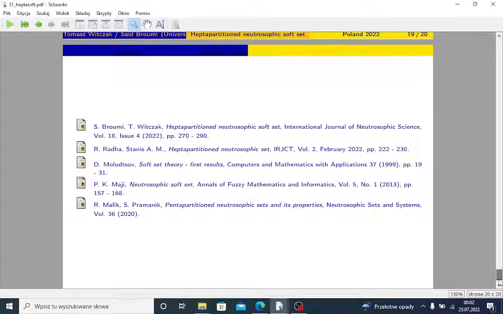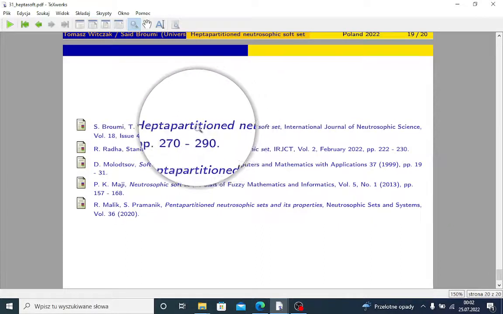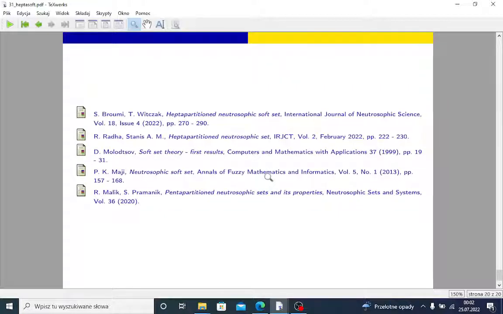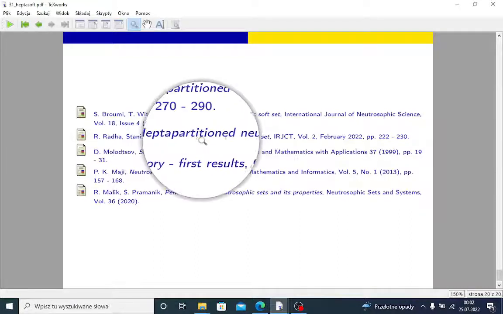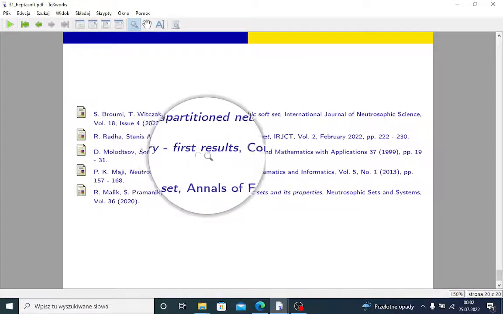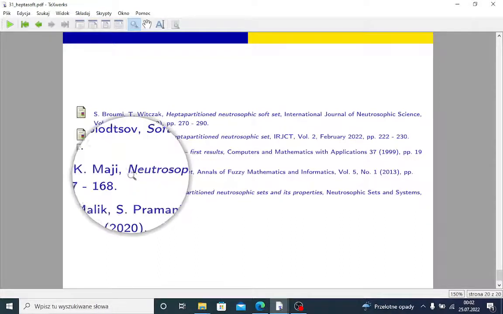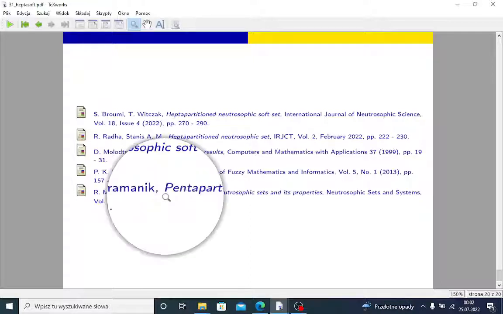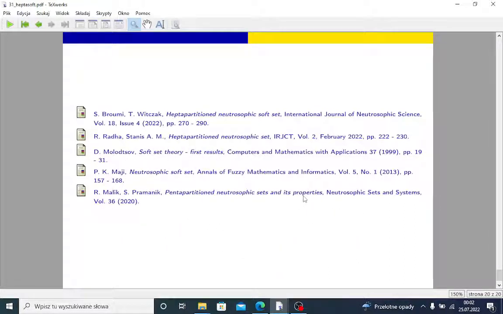So here you have the bibliography. Here is our newest paper, the one about those sets which I've described in this video. Just as I said, there is a lot of calculations, there is a lot of symbols, but in general the whole idea is not very complicated. And this is the original paper on heptapartitioned neutrosophic sets. This is Molodtsov's paper on soft set theory and its first results, and the first paper on neutrosophic soft sets by Babitha and Sunil, and before heptapartitioned sets there were also pentapartitioned neutrosophic sets with 5 logical values.